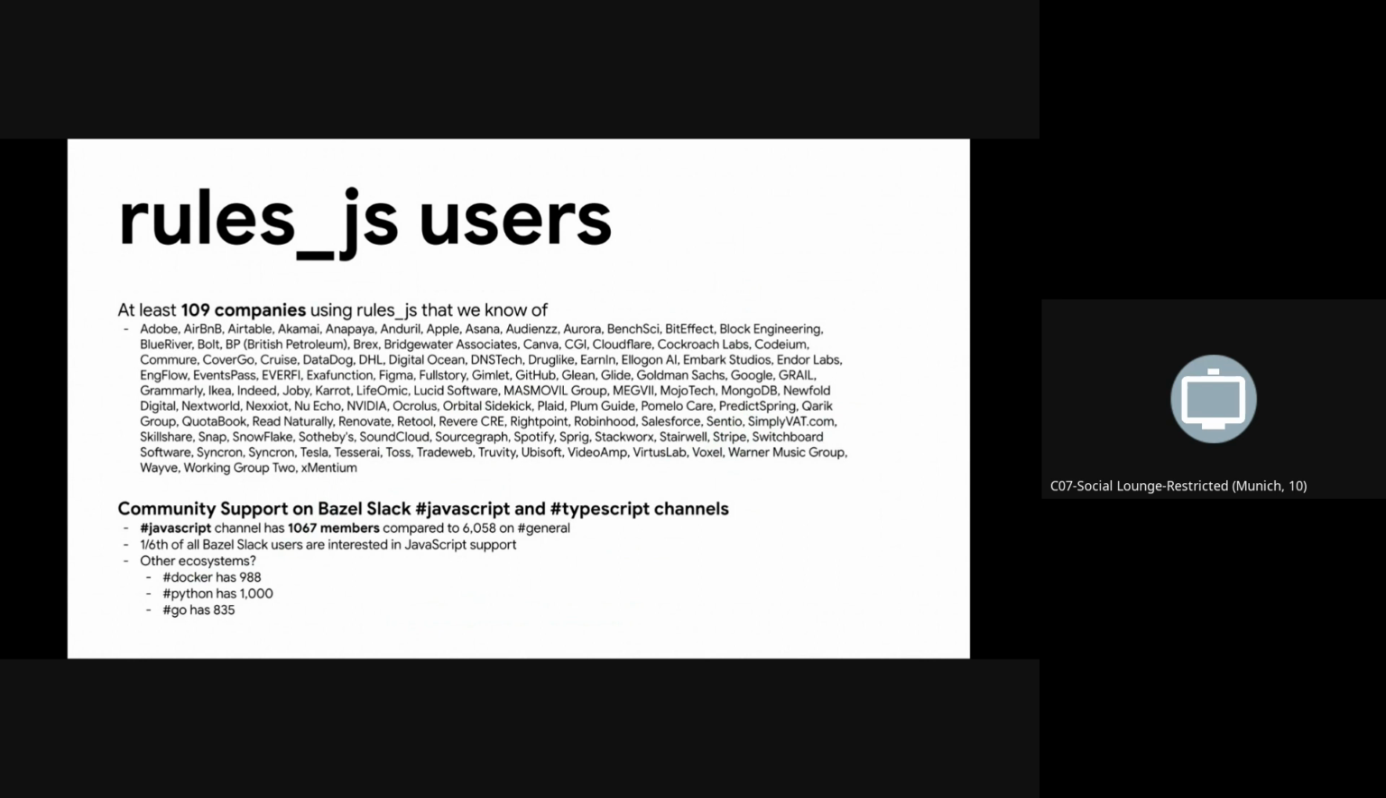The community support for the rule set is mainly on the JavaScript channel on Bazel Slack, which has over 1,000 members. And out of the 6,000 in Bazel general, that means that about 1 in 6 Bazel users is interested in JavaScript support for Bazel.